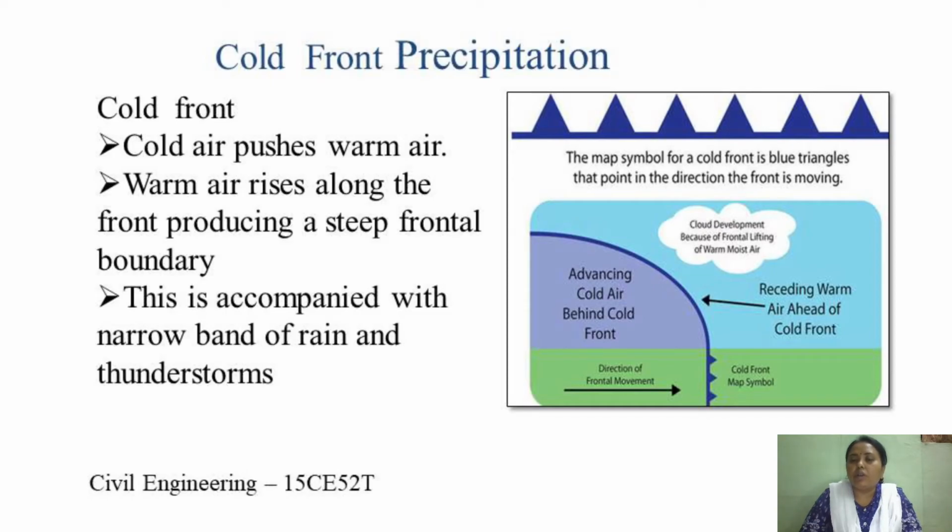Since it is denser, it remains close to the ground and moves underneath the warm air mass. It just moves below the warm air mass. So you can see in the figure the receding warm air ahead of the cold front. And it is generally seen with triangles. The cold front is seen with blue triangles.